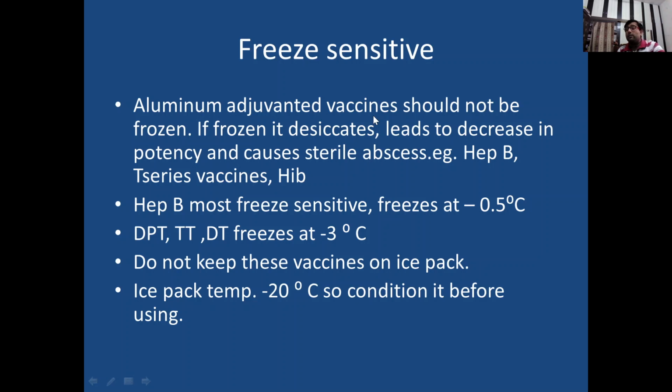Normally, most of the vaccines are kept at around plus 2 to 8 degrees centigrade. But if we freeze hepatitis B vaccine and the temperature around it comes to minus 0.5 degrees centigrade, then it loses its efficacy and cannot be used for immunization. DPT, TT, and DT freeze at minus 3 degrees centigrade, and we do not keep these vaccines on an ice pack during any immunization session. We do not use these vaccines on the ice pack.